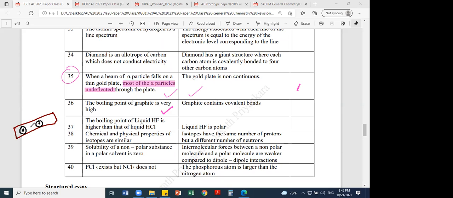Therefore if you have gold atoms, there's a space between these atoms, and most of the space around an atom is empty. That is why even 100% pure gold is not continuous. That is called the discontinuous nature of matter.